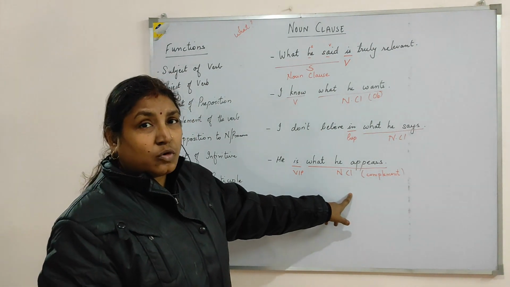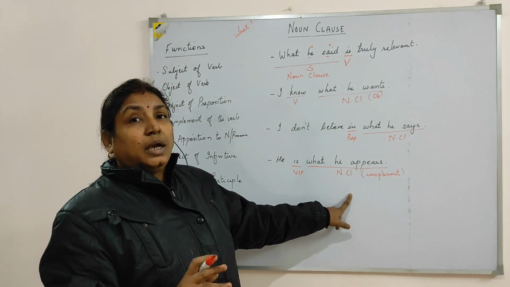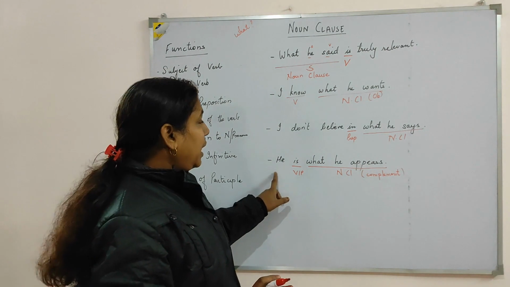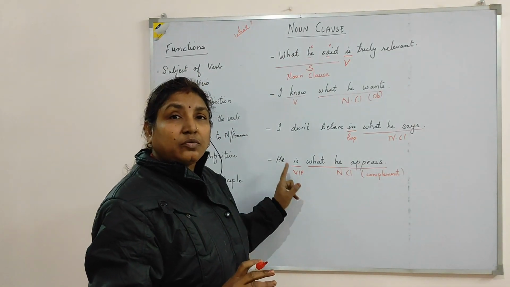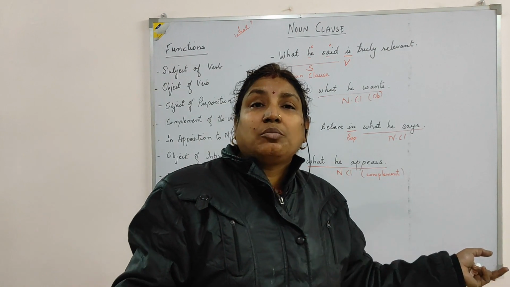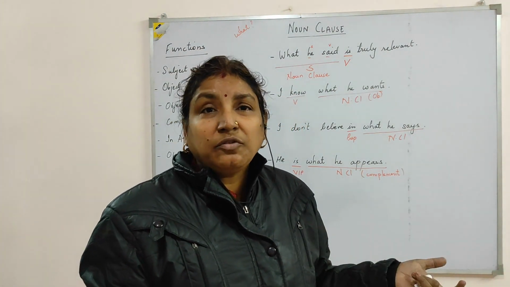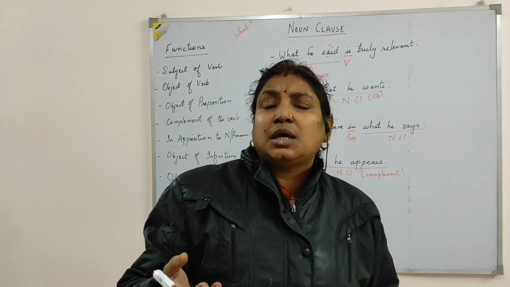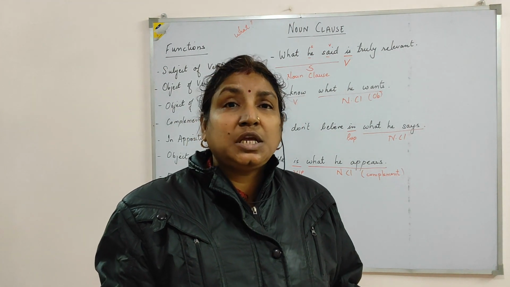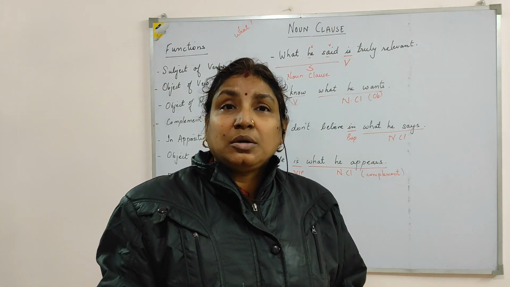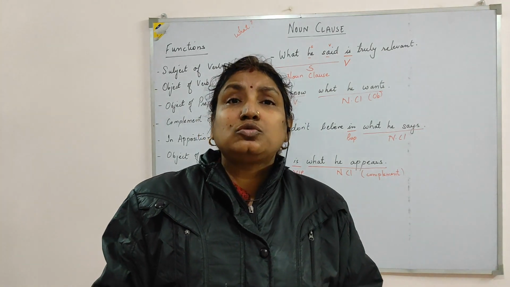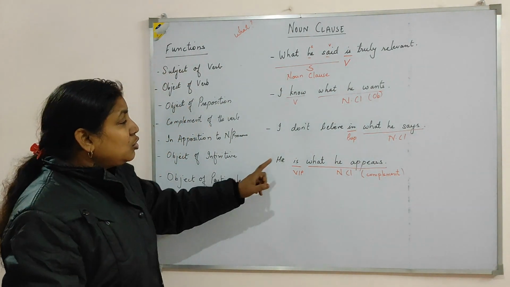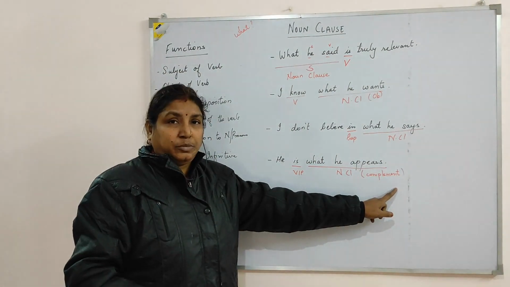Be forms are is, am, are, was, were, be itself, and has forms are has, have, had. Do forms: do, does, did. So "I do", meaning incomplete, the verb is incomplete, you need a complement. "I have", what I have, again the meaning is incomplete, so again I need a complement. Apart from this, there are some more like become, seem, look, appear, etc. All these are verbs which do not complete the meaning of the sentence and hence are called incomplete verbs. So incomplete verbs require a complement.